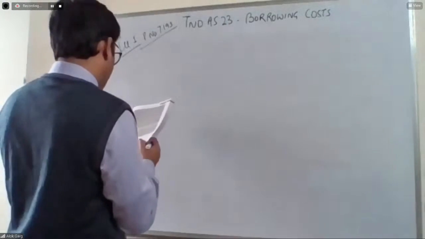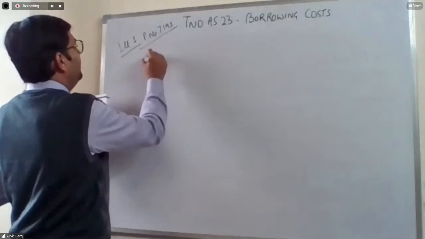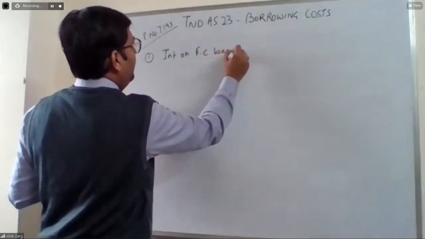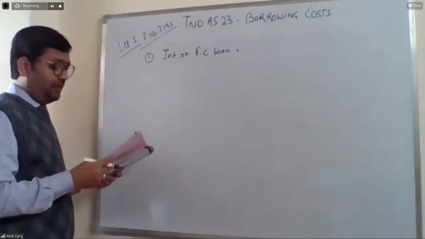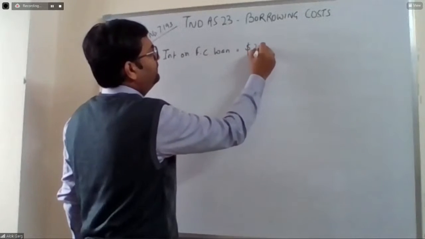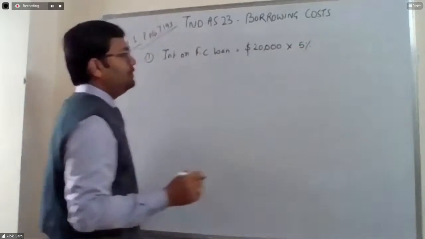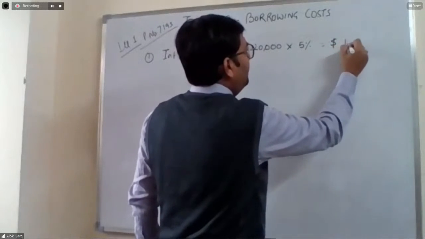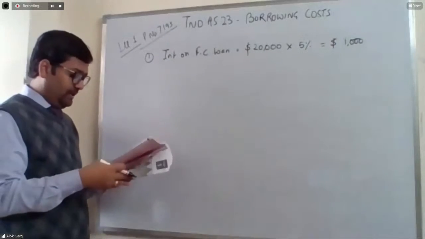First of all, we need to understand the interest on the foreign currency loan. What is the amount of the foreign currency loan? It is 20,000 US dollars. What is the interest rate? The interest rate is 5%. So what is the amount of interest? The amount of interest is 1,000 US dollars. Am I right? 1,000 US dollars.